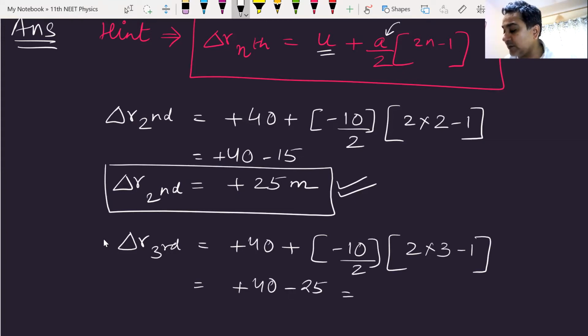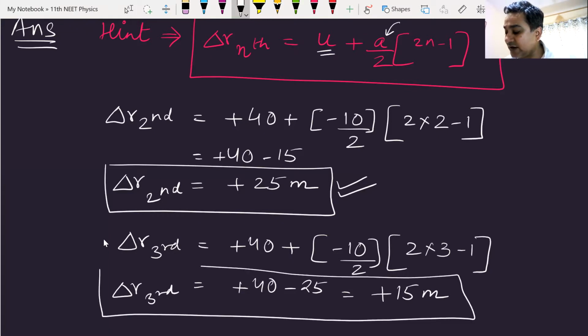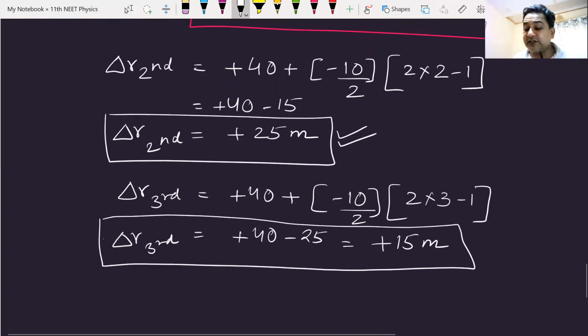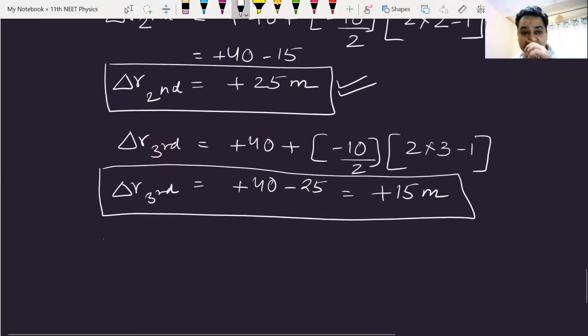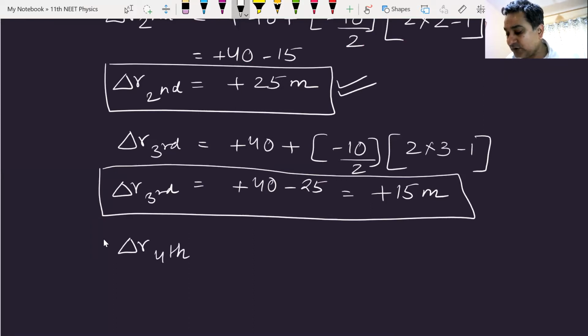So now the answer becomes plus 15 meters. Am I clear? Displacement in the third second. Anyone got this answer? Clear, sir, Niharika says. That takes us to the last part of this question: displacement in the fourth second.